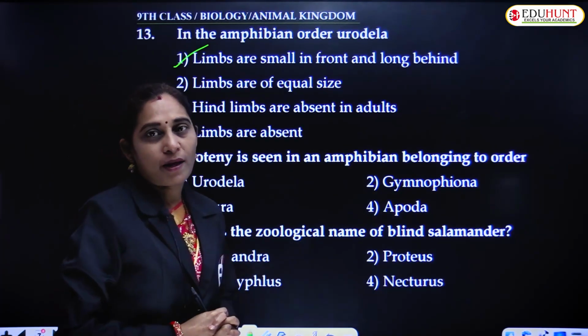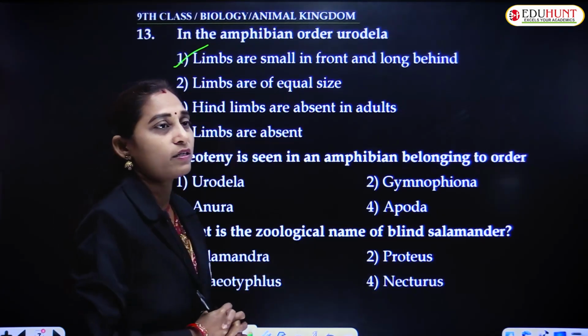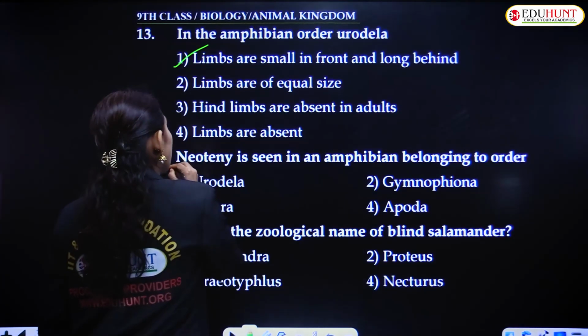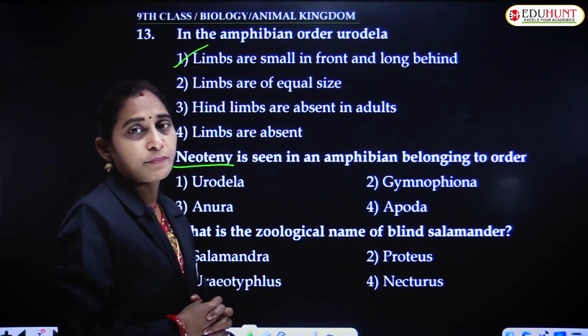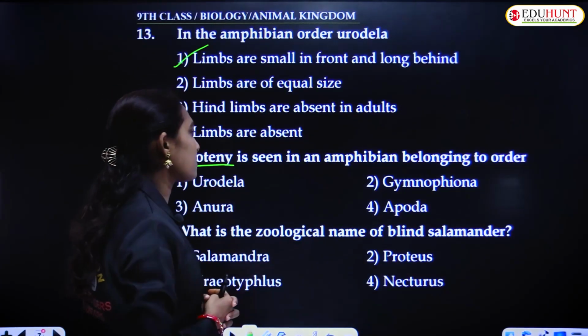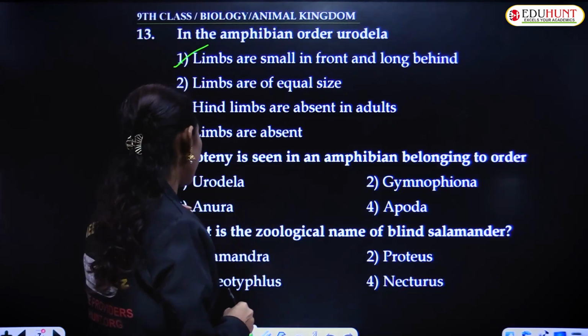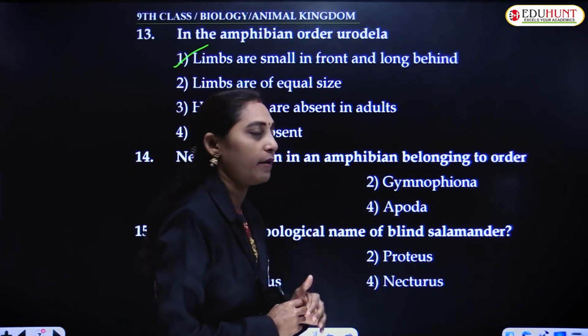Neoteny. What is meant by neoteny? Neoteny is seen in an amphibian belonging to order. So, what is neoteny? Neoteny is the appearance of larval characters in the adults. So, it is seen in, among the given options, Urodela, Anura, Gymnophiona, Apoda.